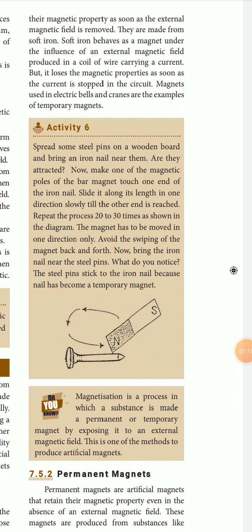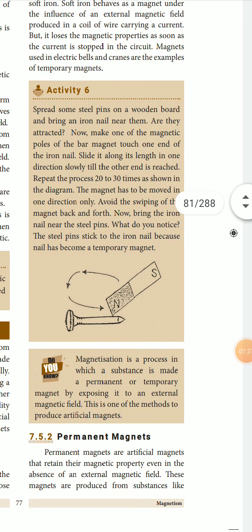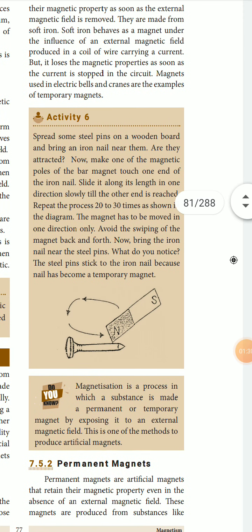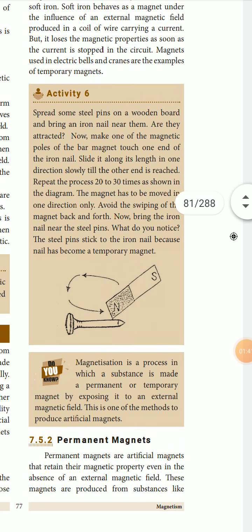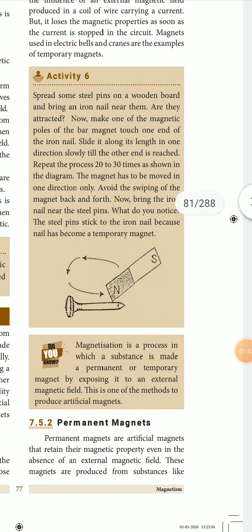So they are made from soft iron. Soft iron behaves as a magnet under the influence of an external magnetic field. Only by the external magnetic field do these soft irons become magnets. For example, a magnetic field is produced in a coil or wire carrying a current, but it loses the magnetic properties as soon as the current is stopped in the circuit.